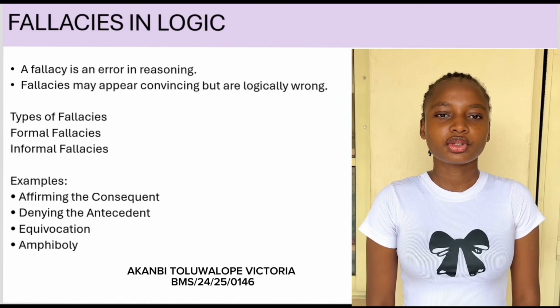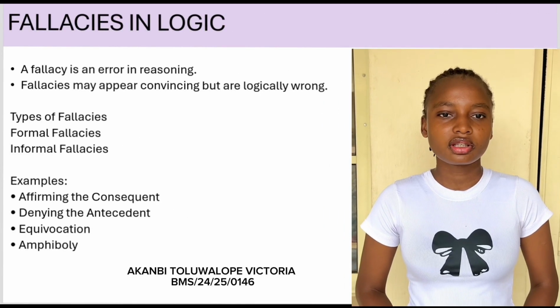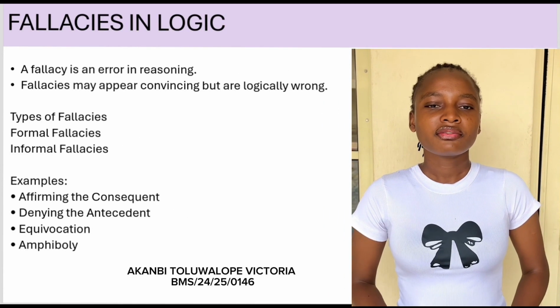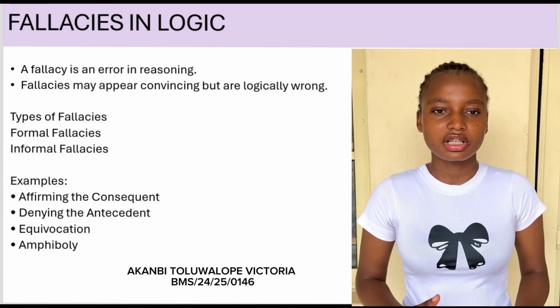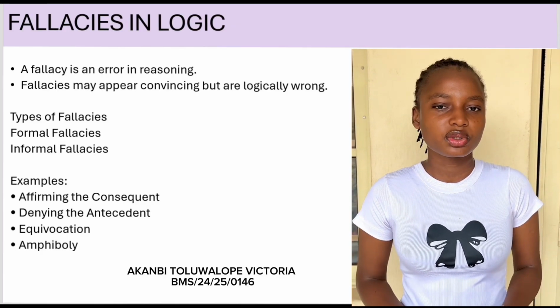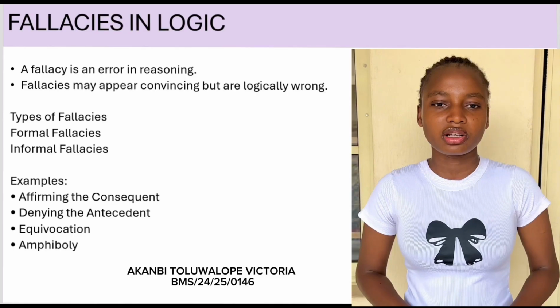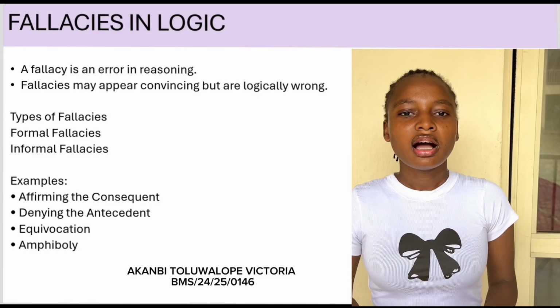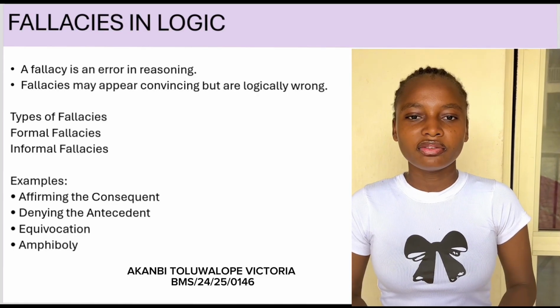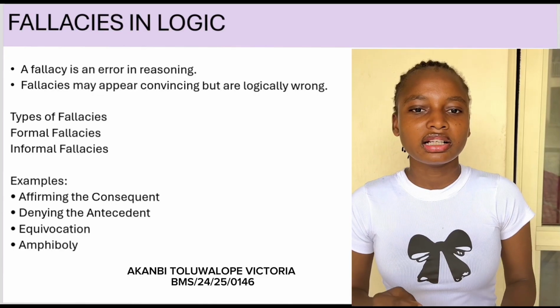My name is Victoria. I want to talk about the fallacies in logic. A fallacy is an error in reasoning. Fallacies may appear convincing, but they are logically wrong. There are two types of fallacies, which are formal fallacies and informal fallacies. Examples of fallacies include affirming the consequent, denying the antecedent, equivocation, and amphiboly.